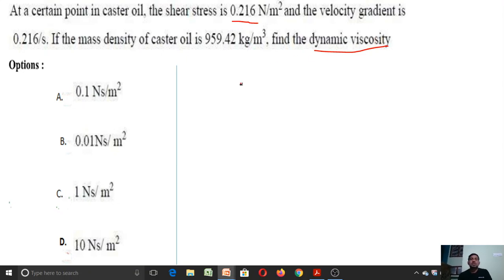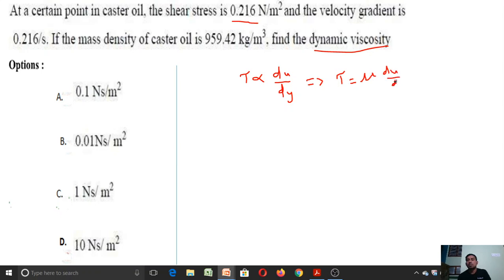So, to answer this question, we should know Newton's law of viscosity. What is the Newton law of viscosity? That is shear stress tau is directly proportional to velocity gradient, that is tau is directly proportional to du by dy. Here tau is the shear stress and du by dy is the velocity gradient. So if I remove this proportionality, then we get one coefficient, that is mu. That is tau is equal to mu into du by dy.